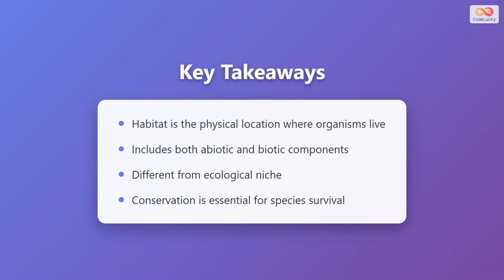Let's summarize the key points. Habitat is the physical location where organisms live, providing all the resources they need for survival. It includes both abiotic components like temperature and water, and biotic components like other living organisms. Habitat is different from ecological niche, which describes an organism's role rather than its location. Finally, habitat conservation is essential for species survival, as the destruction or degradation of habitats is a leading cause of species extinction worldwide.